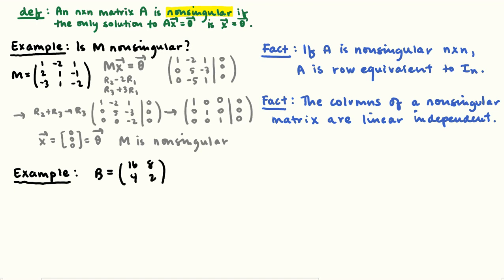B is going to row reduce to, we already did this once, so it's going to be 1, 0.5, 0, 0. That's not the identity. So if you were just asked if it was singular or non-singular, you could throw up your hands and say there's going to be a non-trivial solution to Bx equals 0. It's going to be singular.